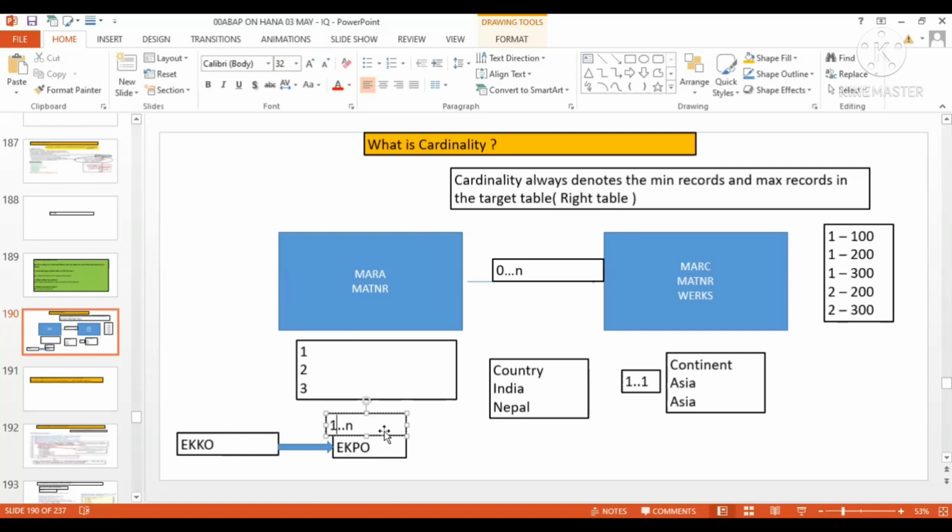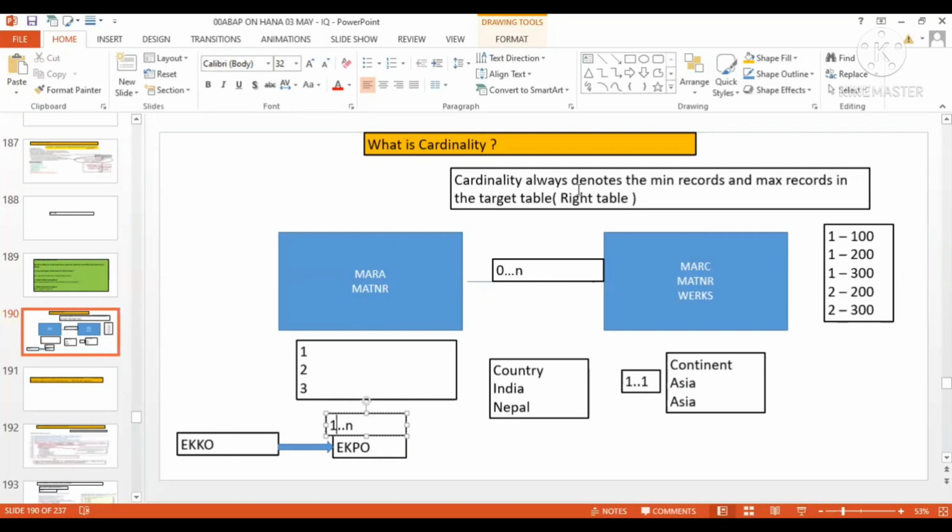So if we give the correct cardinality to the system, it will be easier to have better performance. That's why it is always recommended to give the correct cardinality. If you give the correct cardinality between EKKO and EKPO, the system will understand that at least one is certainly there. So whatever internal program or design is written in the system language, the system assumes that at least one is there, and accordingly it fetches the data. But if you give zero, it gets confused. So it's better to give the correct cardinality. It will improve the performance, right?